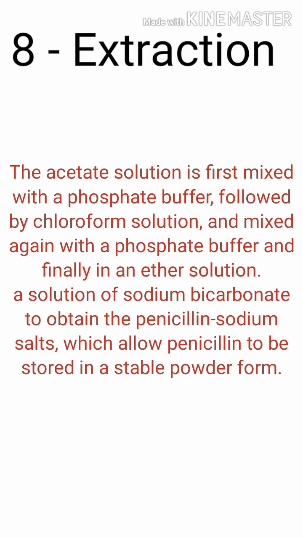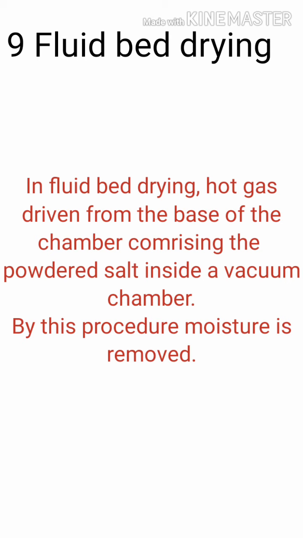Next step is fluid bed drying. Drying is essential to eliminate any residual moisture existing in the powdered penicillin salt. In fluid bed drying, hot gas is driven from the base of the chamber comprising the powdered salt inside a vacuum chamber.